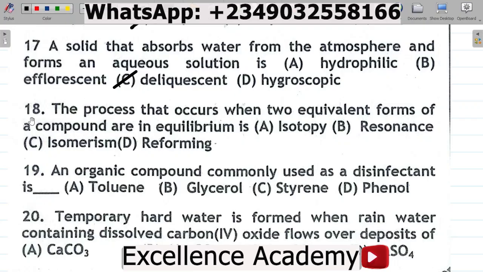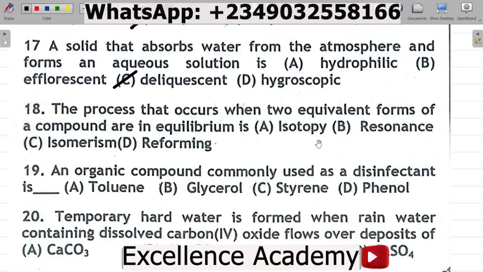All right. Question number 18. The process that occurs when two equivalent forms of a compound are in equilibrium is A. Isotopy, B. Resonance, C. Isomerism, D. Reforming. So what's the answer to this question? Now, note that resonance involves two forms of a compound, right?